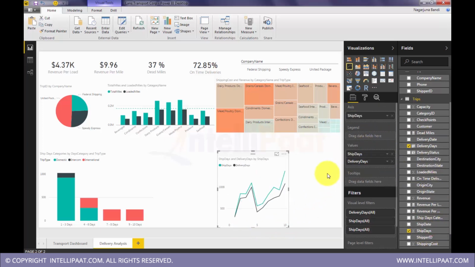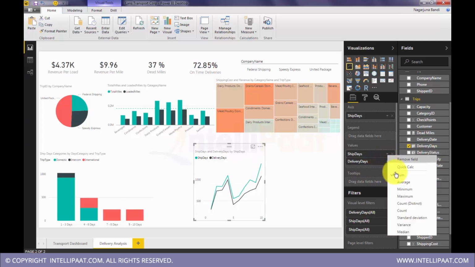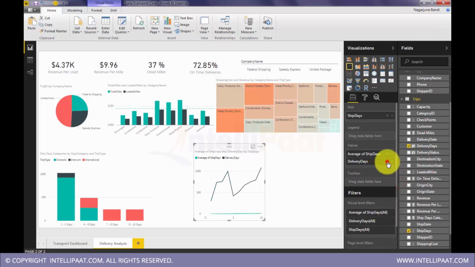I'll put ship days and I'll do sorting. Sorting is not allowed. So instead of actual days count, because this is actually doing the overall count, which will not be accurate, I want to do average. Average of this versus average of this. This would give me the correct data.